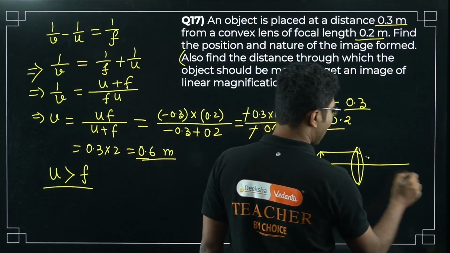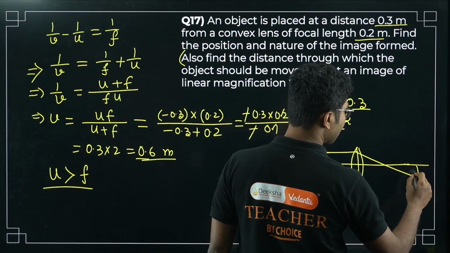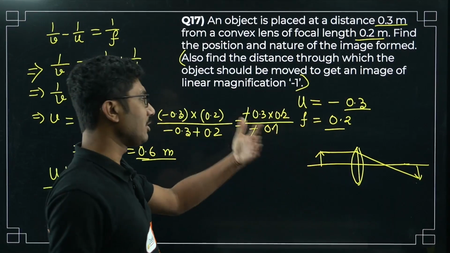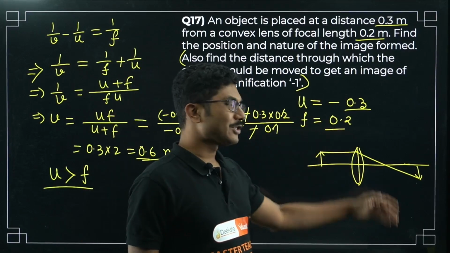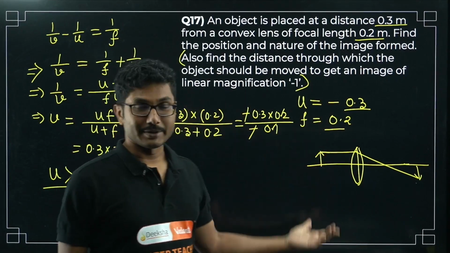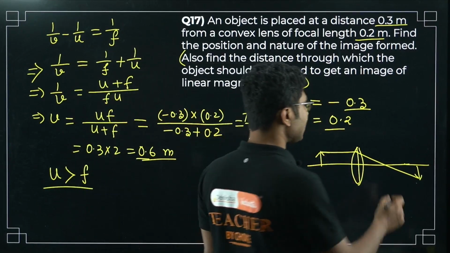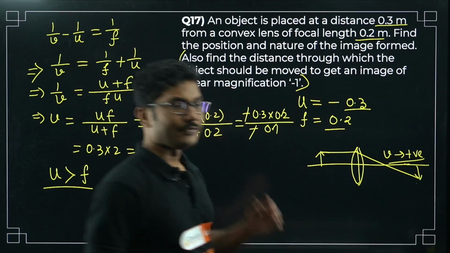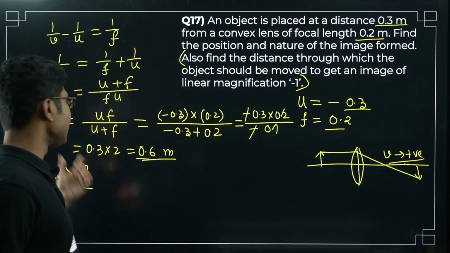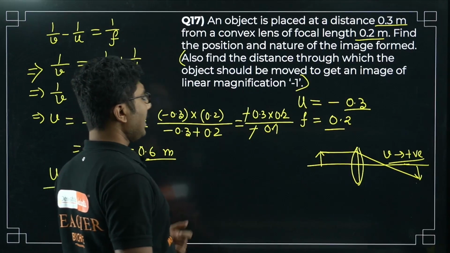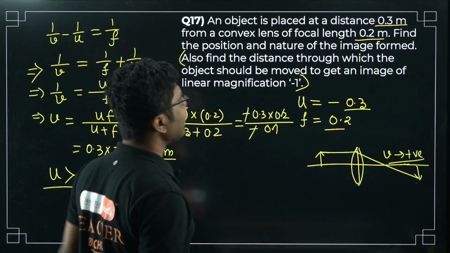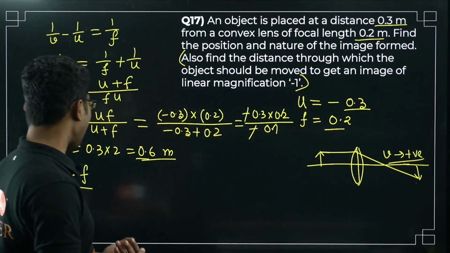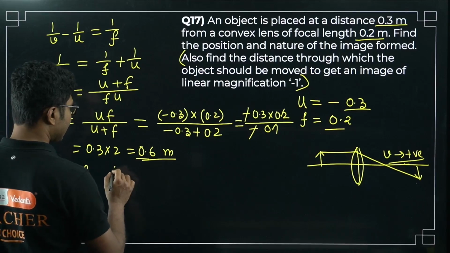And after the refraction, the image is formed on the other side, so image distance is positive. Because of that, the image must be a real image. For a lens, if v is positive, then definitely it's a real image. Now because it's a real image, it will be an inverted image. So the nature of the image is real and inverted.